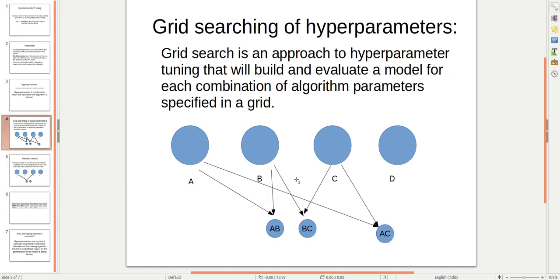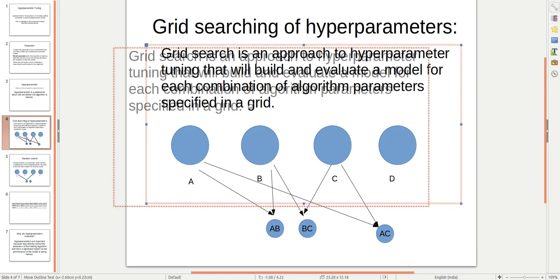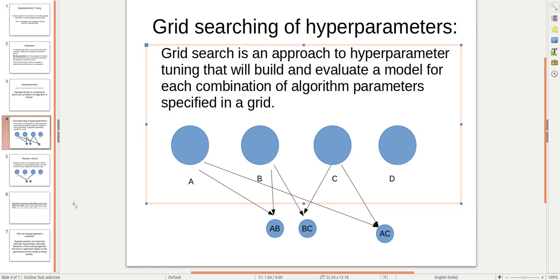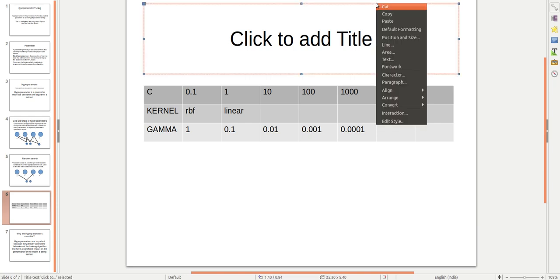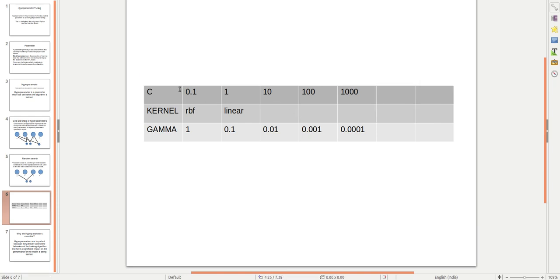Now, let's take a look at this in ML. Here we can see there are some hyperparameters, that is C, kernel, and gamma. If we work with grid search, it will take the combinations of these three. Like if we say this is A, this is B, and this is C, then it will do the search.